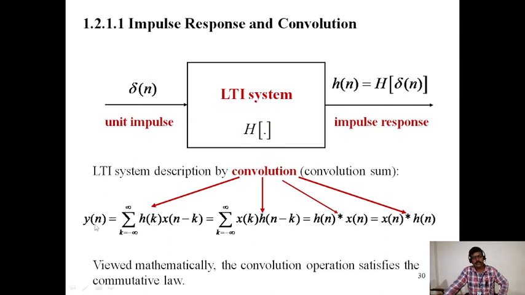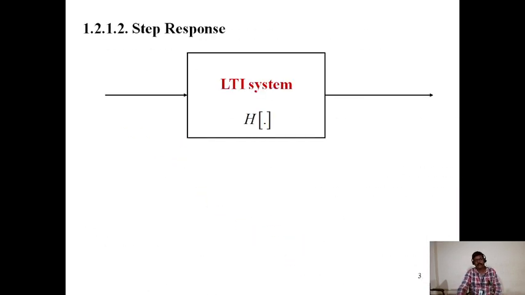Therefore y of n is equal to sigma k equals minus infinity to infinity of h of k x of n minus k, which is equal to sigma k equals minus infinity to infinity of x of k h of n minus k. Here, this is the convolving operator, star: h of n star x of n, or x of n star h of n. Mathematically, the convolution operation satisfies the commutative law, that is why h of n star x of n is equal to x of n star h of n.